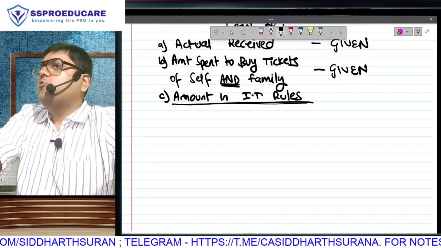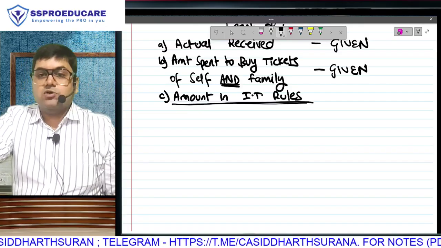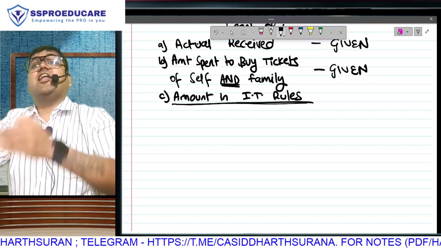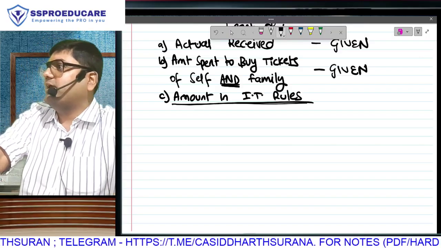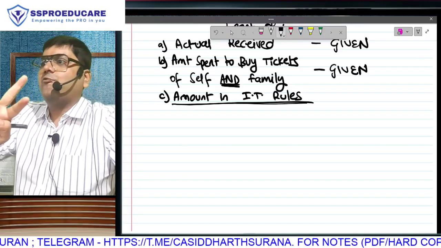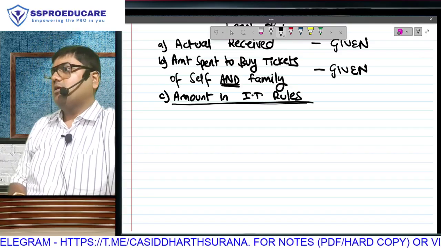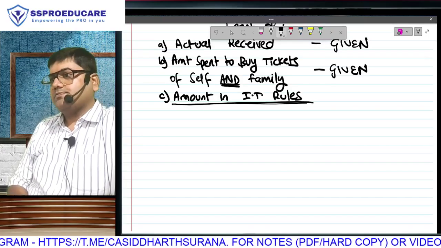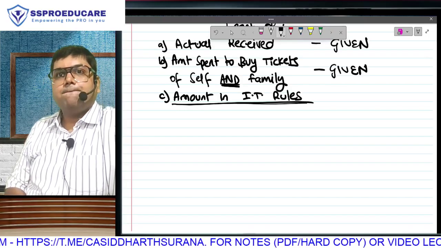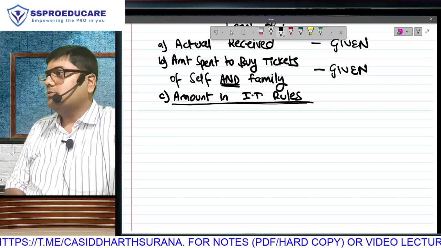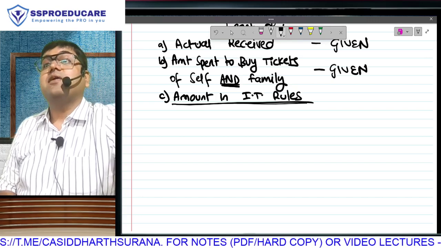Because we want to somehow put a curb on the senseless, endless and limitless tax benefit that you are taking on the basis of received or spent, whichever is lower. We have to somewhere cut down that tax benefit that you are taking. So what to do? A limit will be given by income tax.